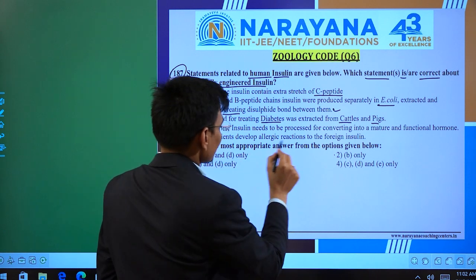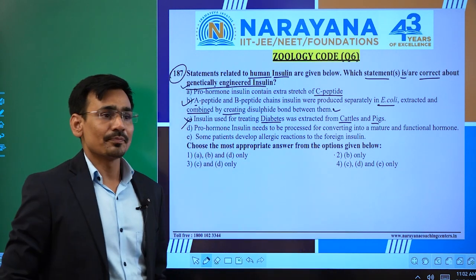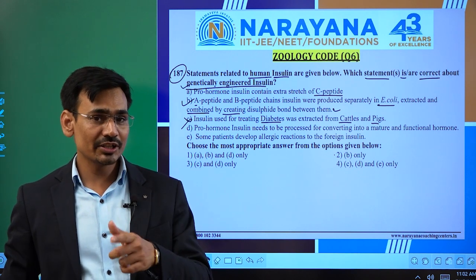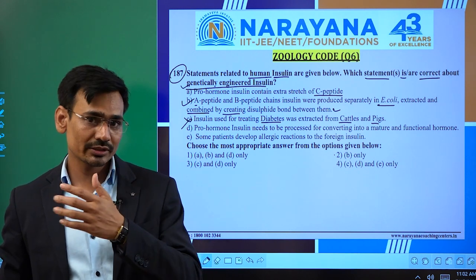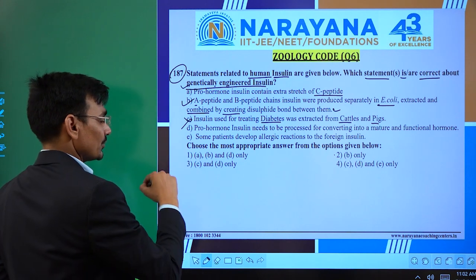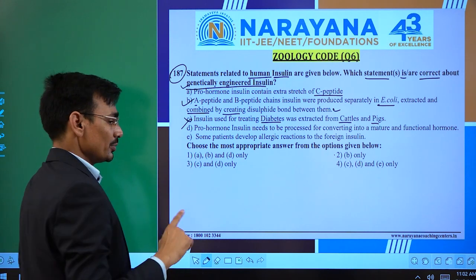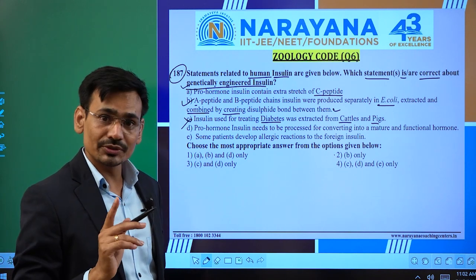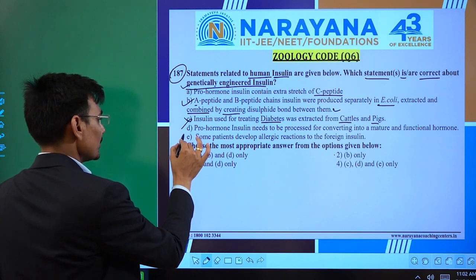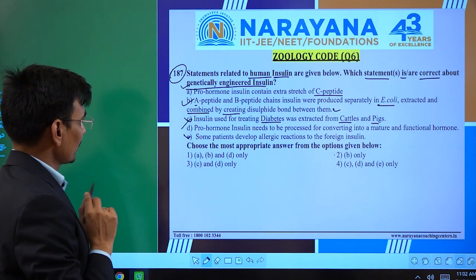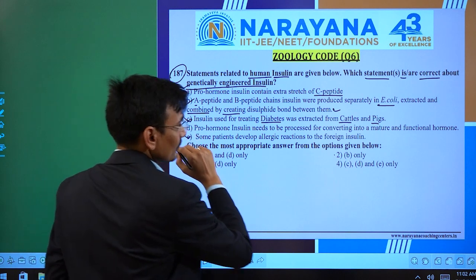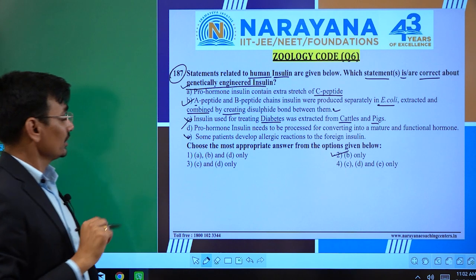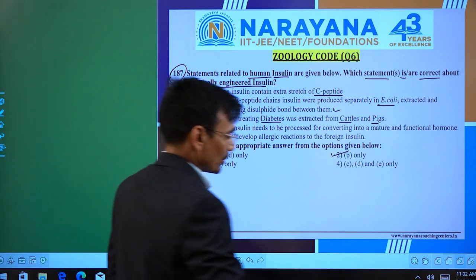Some patients develop allergic reaction to the foreign insulin. That allergic reaction will be developed only if the person is getting the insulin from other sources like other animals. Okay, so not in case of the genetically engineered insulin, because genetically engineered insulin is like the real insulin that is synthesized within our body. Okay, so that one is also incorrect. In that case, our correct statement is B only. So the answer should be B only, right? Let's move for the next question.